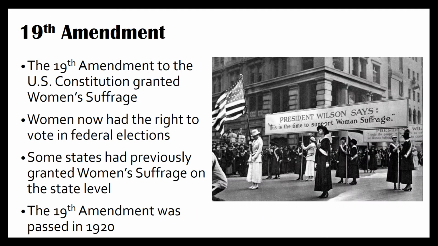The 19th Amendment. The 19th Amendment to the U.S. Constitution granted women suffrage. Women now had the right to vote in federal elections. Some states had previously granted women suffrage on the state level. The 19th Amendment was passed in 1920.